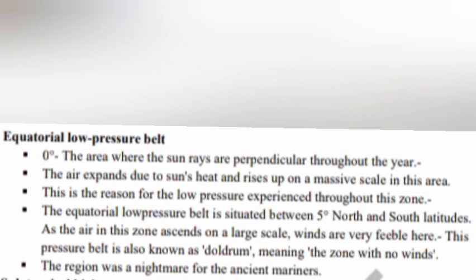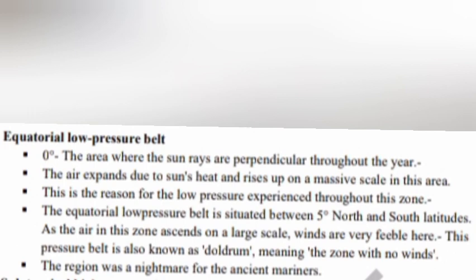The air expands due to the sun's heat and rises up on a massive scale in this area. This is the reason for the low pressure experienced throughout this zone. The equatorial low pressure belt is situated between 5 degree north and south latitudes. As the air in the zone ascends on a large scale, winds are very feeble here. This pressure belt is known as doldrum, meaning the zone with no winds.